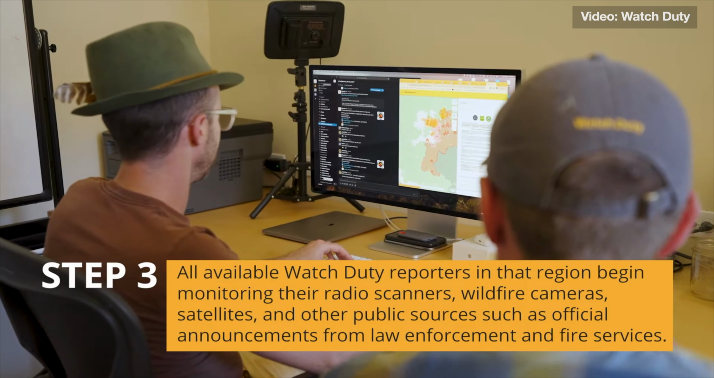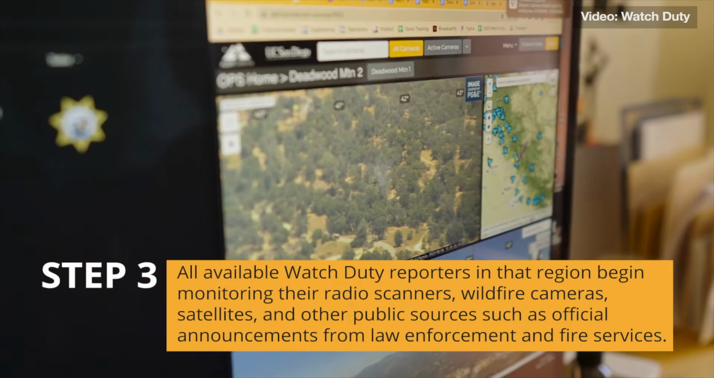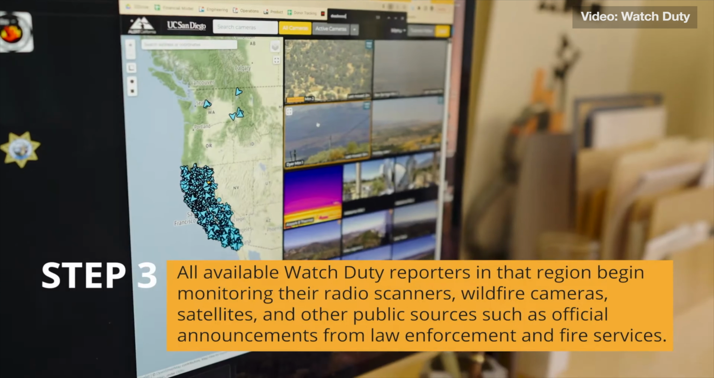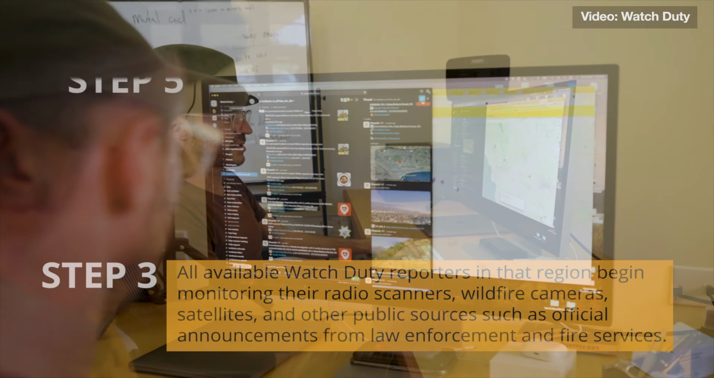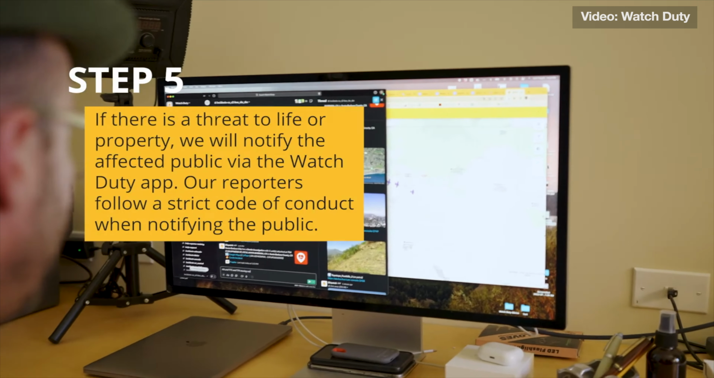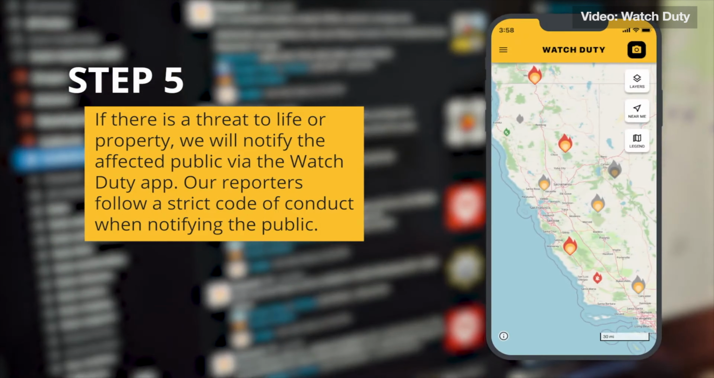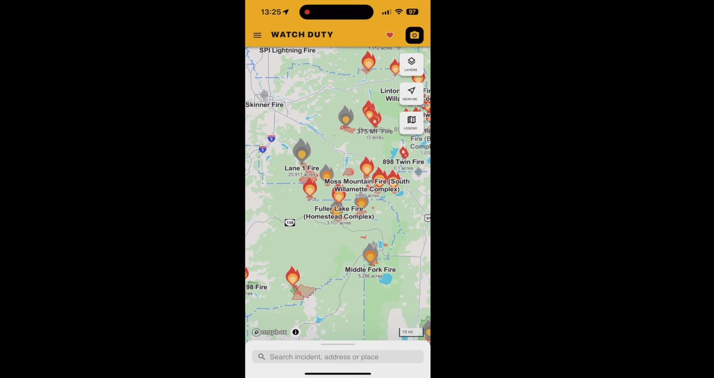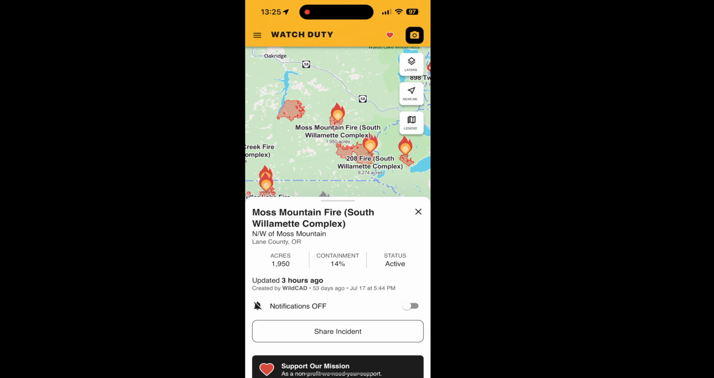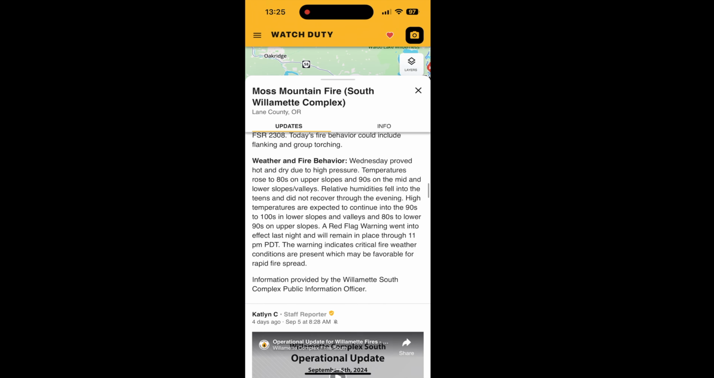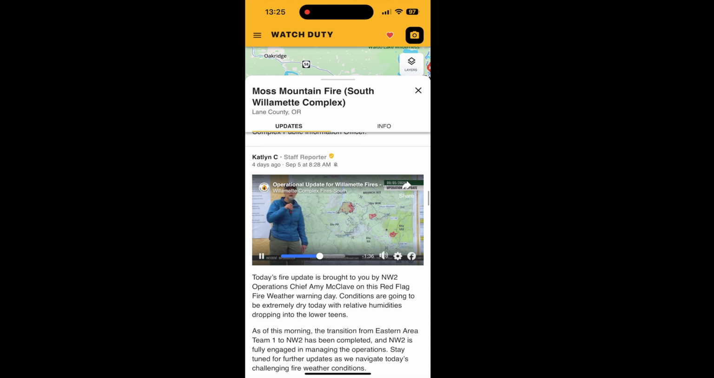And it's not AI or some bot that's doing it. It's actual human beings who are monitoring all the different sources, whether it be online or scanners or satellite imagery, official sources, and they're vetting it, consolidating it, and putting it into one package so you can just click on a fire and get all the up-to-date information there. And I'm going to show you what exactly it is in a second.